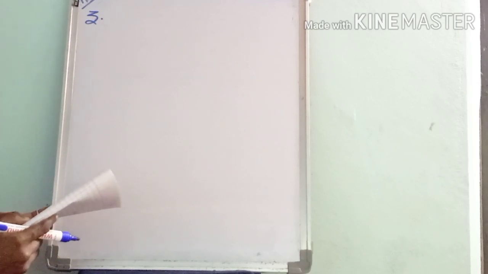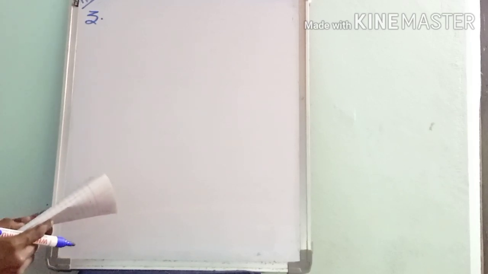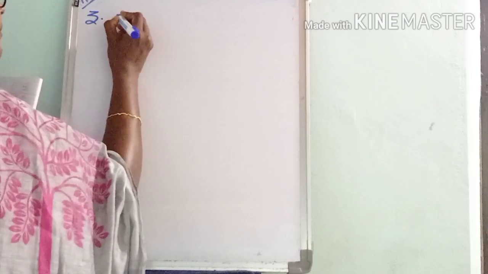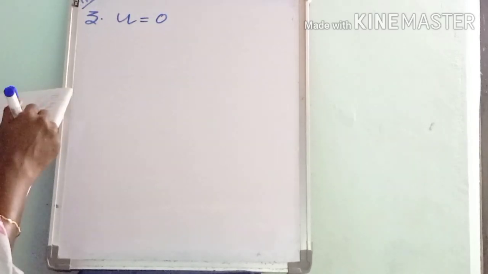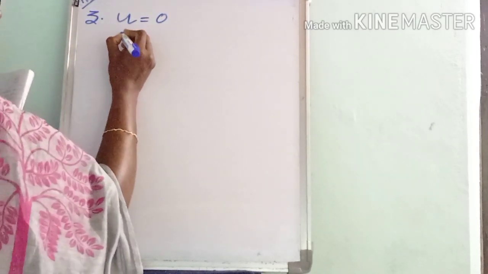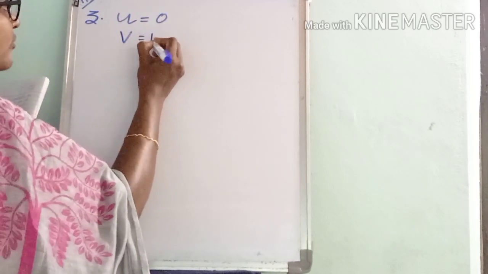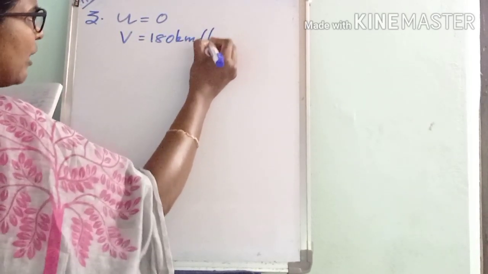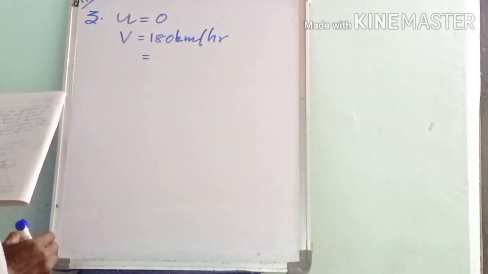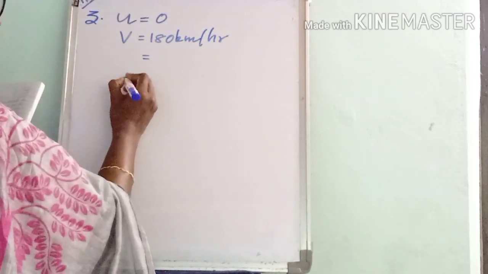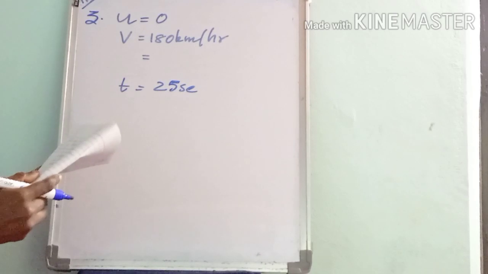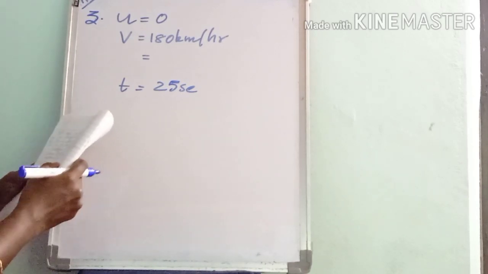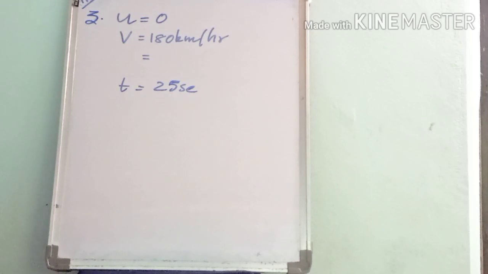Okay, here a race car accelerates on a straight road from rest. Here the car started its journey from rest. So what about its initial velocity? u equals 0. Then with a speed of 180 km per hour, so its velocity changes to v, that is equal to 180 km per hour. And during that time, t is equal to what? 25 seconds. t is equal to 25 seconds. Then we have to find the distance covered by the car during 25 seconds.